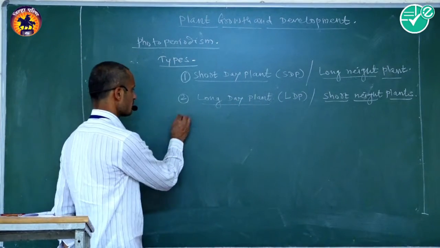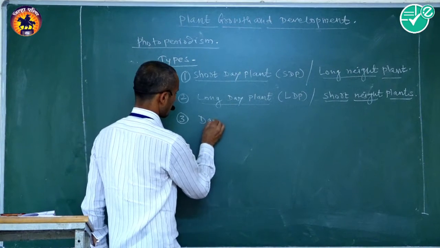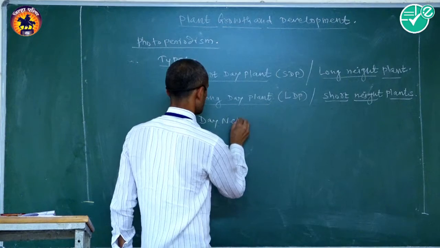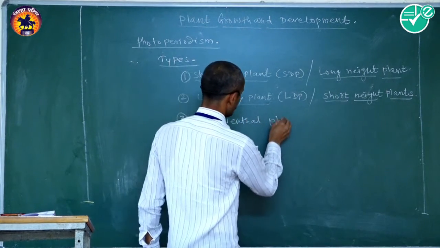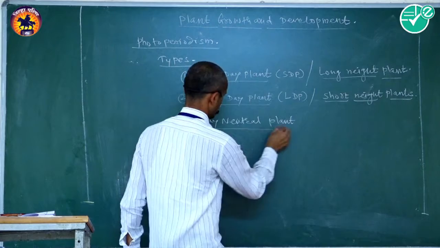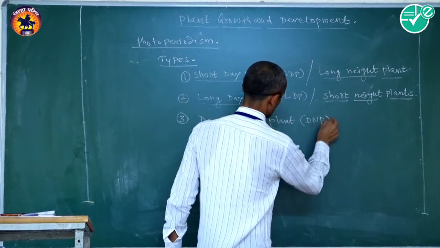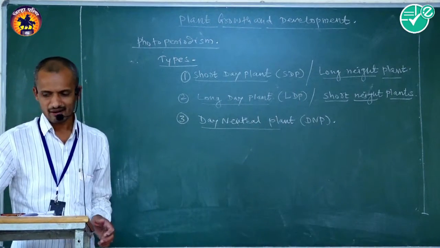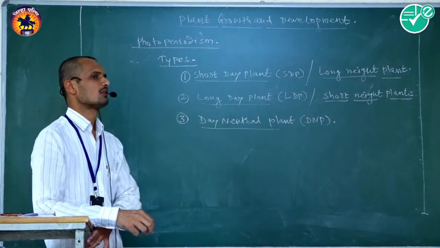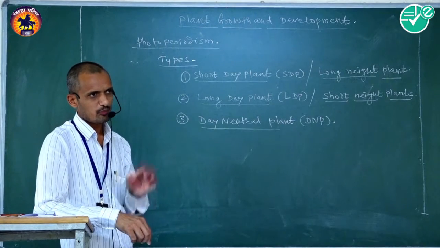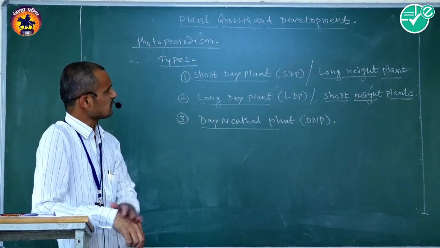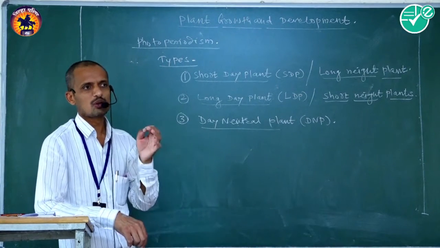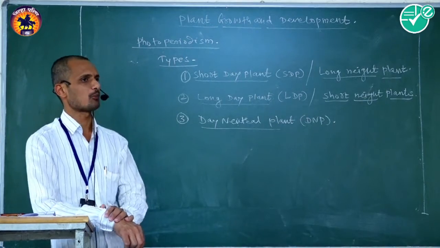And third one is day neutral plants, shortly called DNP. Garner and Allard, these two American plant breeders, classified plants into these three types on the basis of photoperiod for the initiation of flowering.